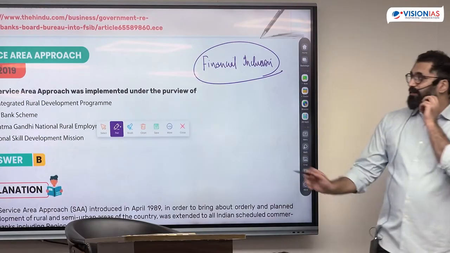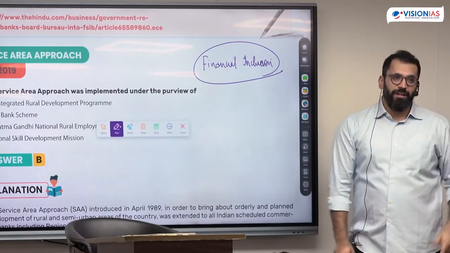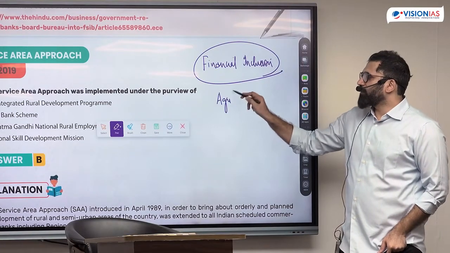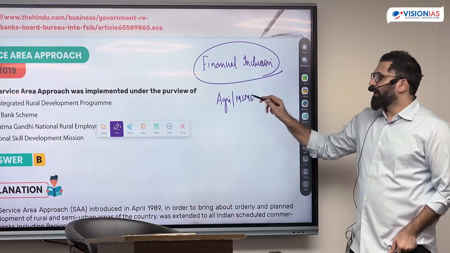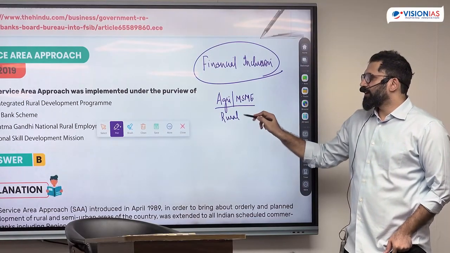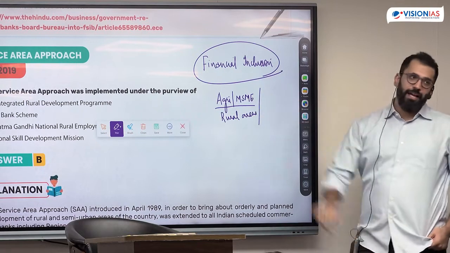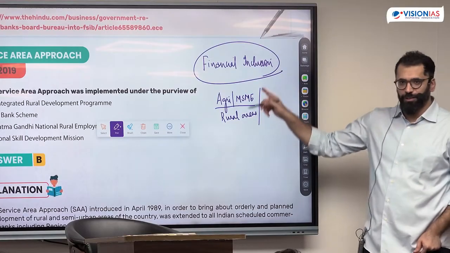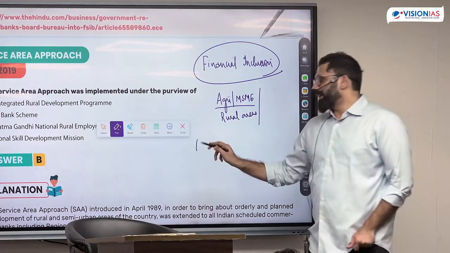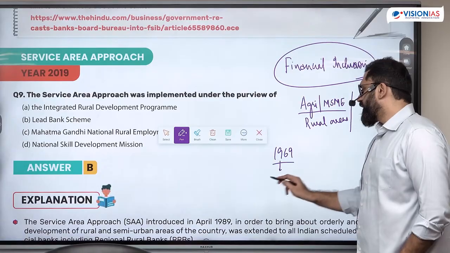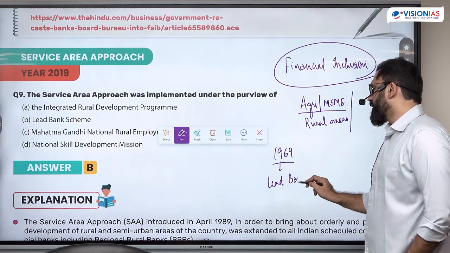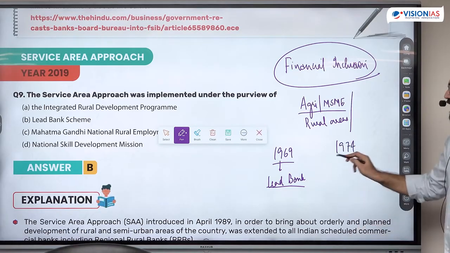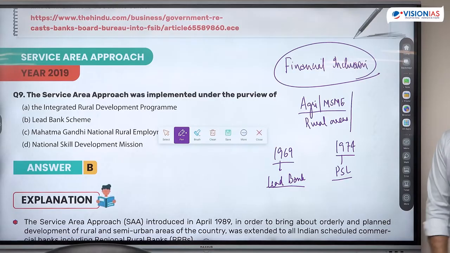Now, how was the financial inclusion problem solved in the initial days? The biggest problem the Indian banking system faced was that agriculture and MSME never got loans, and there were hardly any branches in the rural areas. Now, how did the RBI or the government manage this problem before nationalization? Nationalization also was done to address these two problems. In 1969, the government had a scheme called the lead bank scheme. And in 1974, they created another thing which was called priority sector lending.